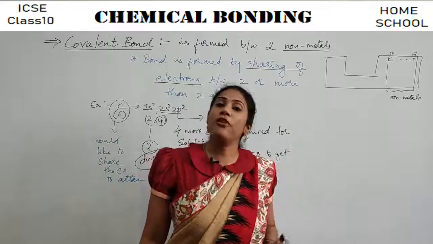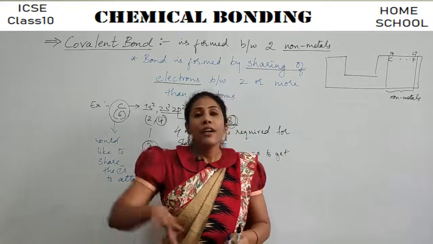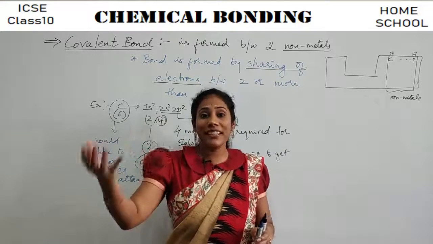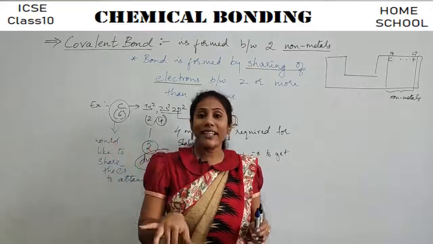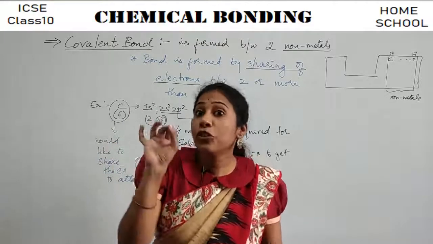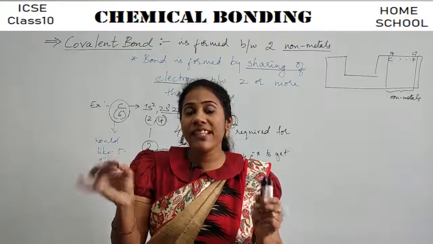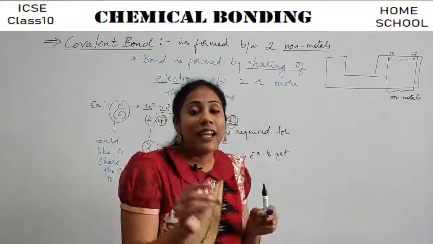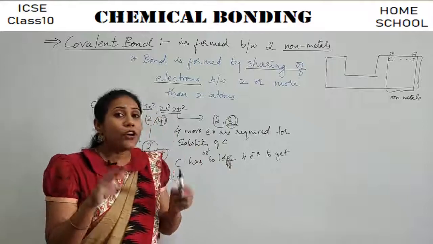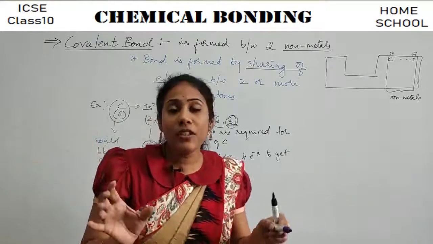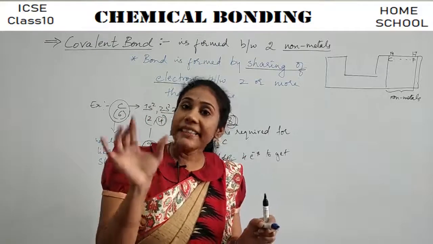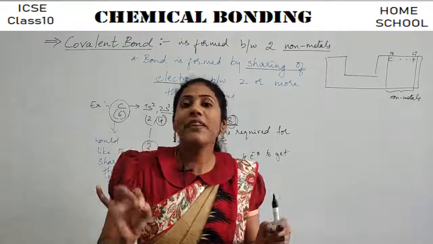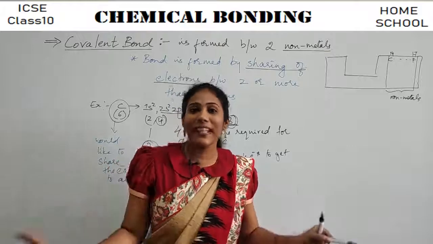Covalent compounds are formed. Okay, so whichever non-metals do not have the capacity to gain electrons for stability, those non-metals always participate in chemical reactions and form new stable molecules by sharing their electrons, right? So this is the story of covalent bonding.